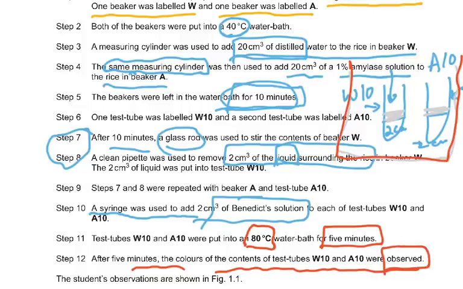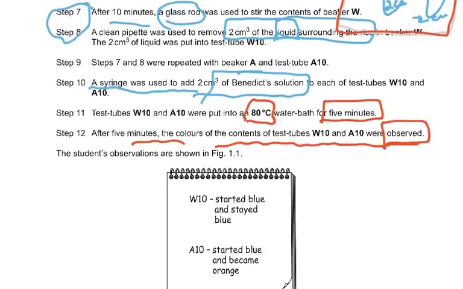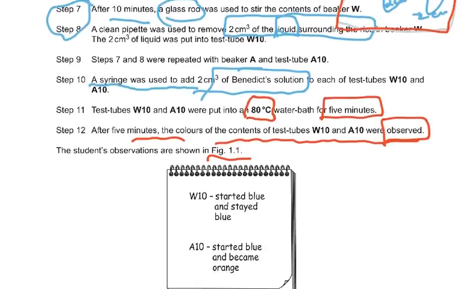After 5 minutes, the color of the contents of W10 were observed. Observed. Please remember, what does it mean to observe and what does it mean to conclude? Observe, you are late to the class. Conclusion, you didn't get up in time, so you are late, which happens nearly every day. Some of you are so good at that. The students' observation are shown in figure 1.1. W10 started blue and stayed blue. A10 started blue, became orange.